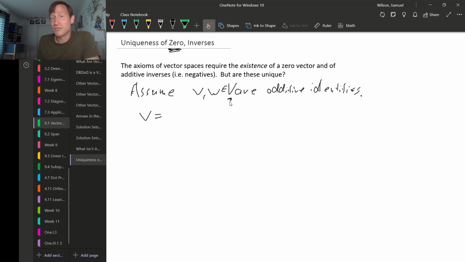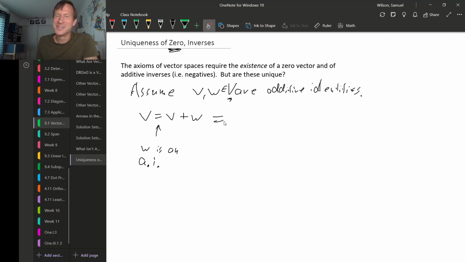Well, since this is a general vector space V, the only thing we know about it is that it satisfies the axioms of vector spaces. But there are a lot of axioms for vector spaces, so that gives us some stuff to work with. In particular, we can know for sure that this vector V, that is one of our additive identities, has to be equal to V plus W. And the reason that this has to be true is because W is an additive identity, right? What being an additive identity means is that when you add it to something, it doesn't change, right? So V has to be equal to V plus W.